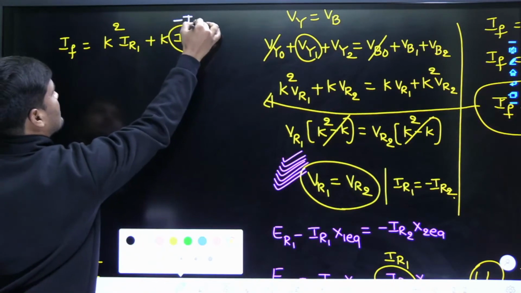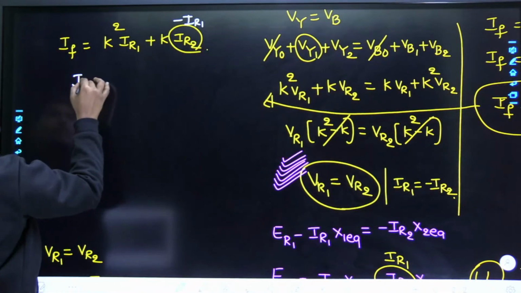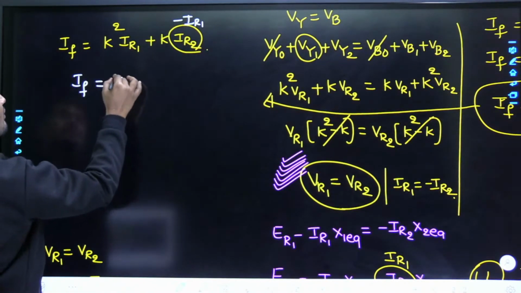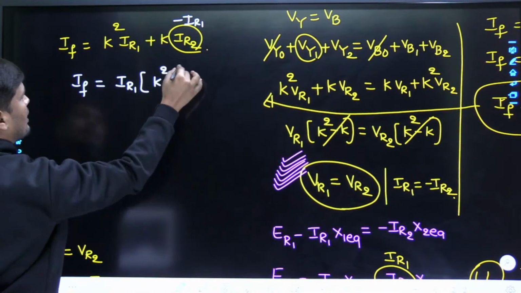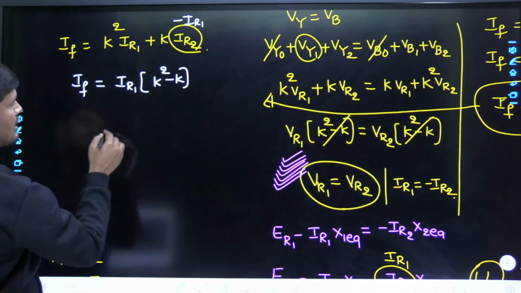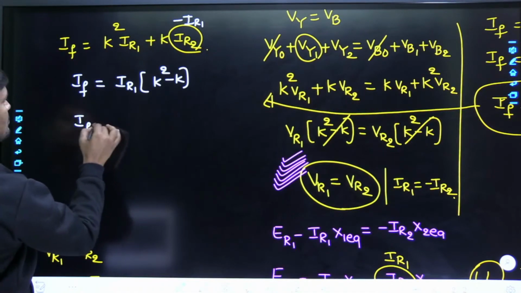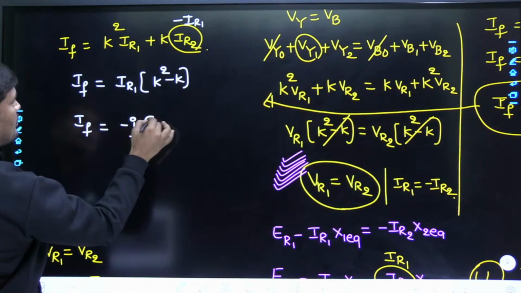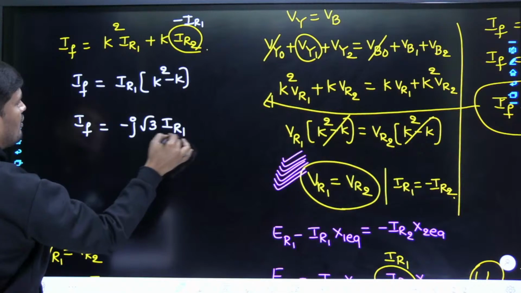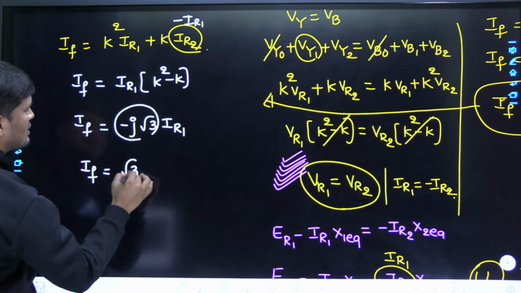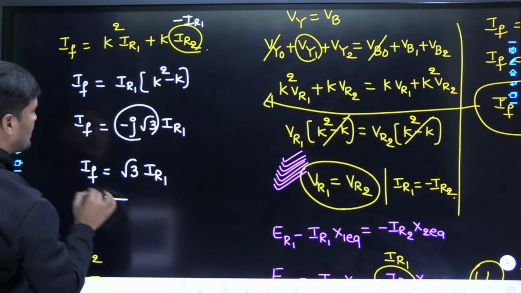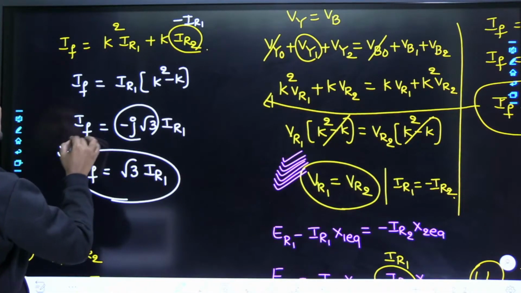Already we know this. Therefore, fault current we are writing in terms of positive sequence current. What is the common? IR1. It is equal to K square minus K. Just now we discussed K square minus K is equal to minus J root 3 times IR1. But what is the magnitude of minus J root 3? It will be root 3. That means the fault current in case of line to line fault is root 3 times the positive sequence current.